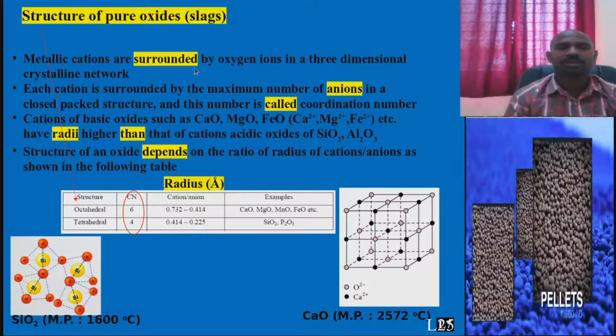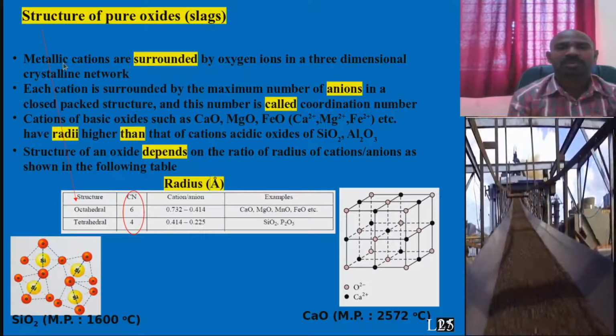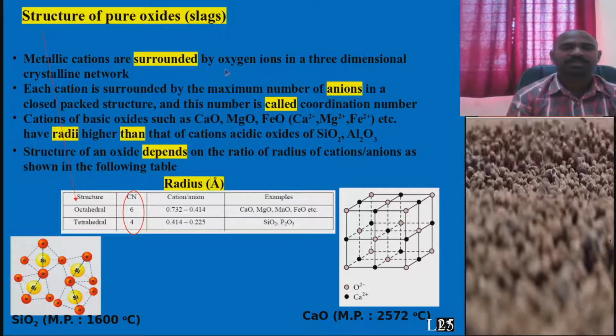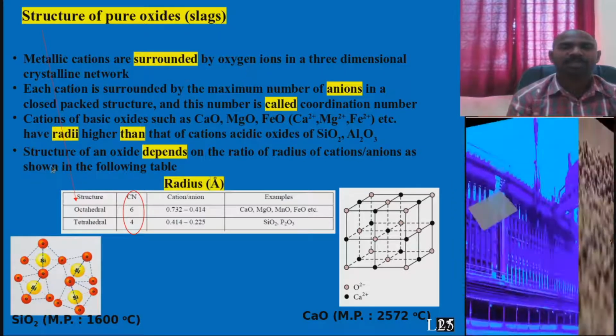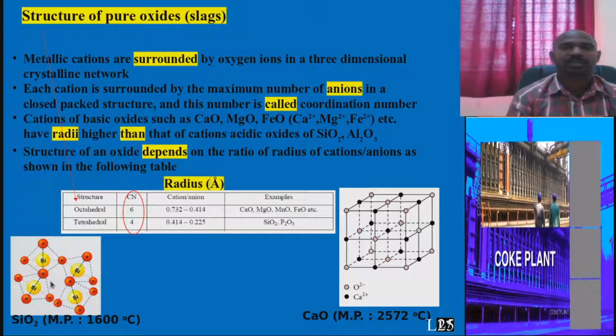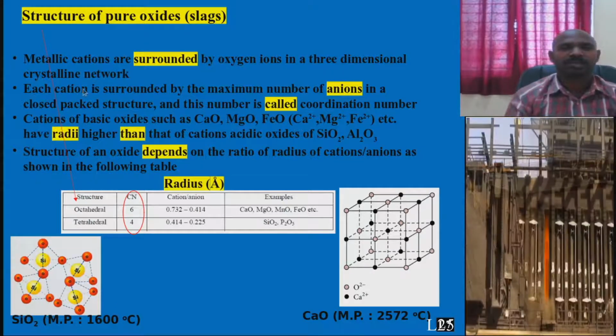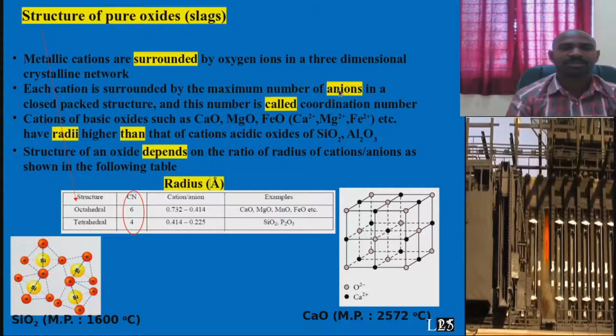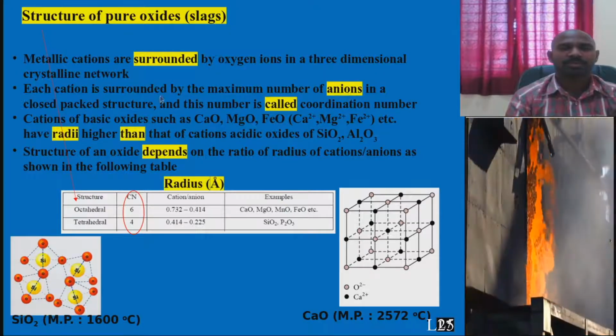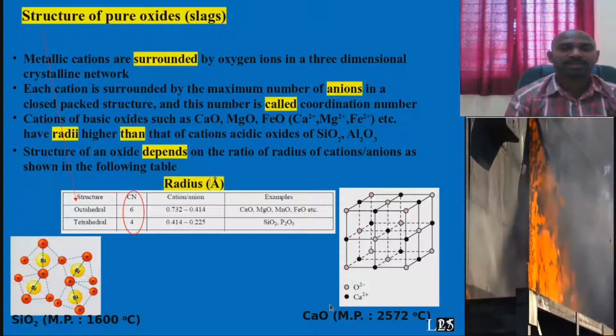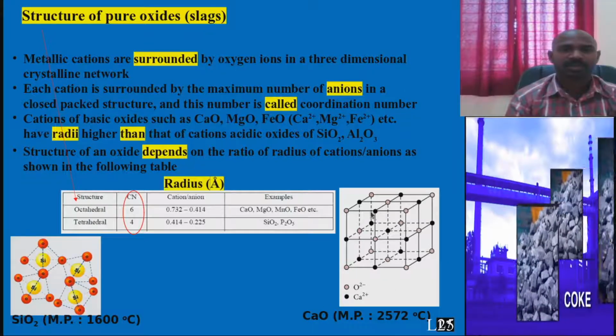For example, if you see this first sentence, many of the metallic ions are surrounded by oxygen. One example is the SiO2 structure, an arrangement where each cation is surrounded by the maximum number of anions. This is an example for CaO, a basic oxide structure.